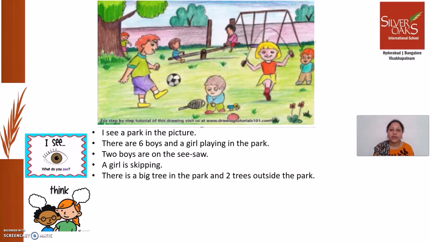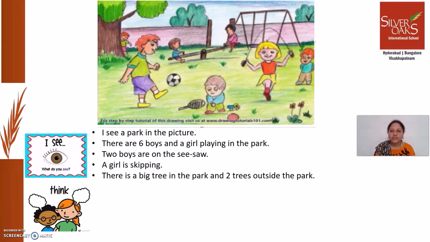We should also think about the timing of the picture, or we can look at the facial expressions of different people. What are they thinking, right? And also we can think about what is the event, what is the thing overall that is happening in the picture? So all these things we should think and we should put our thoughts in the form of sentences.